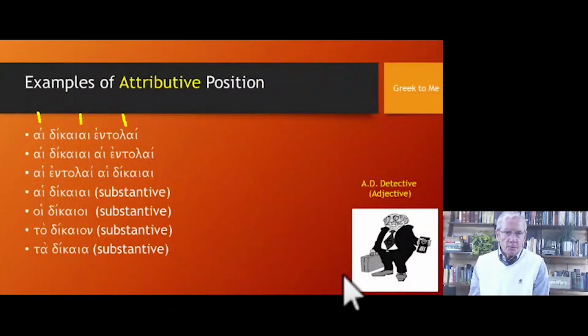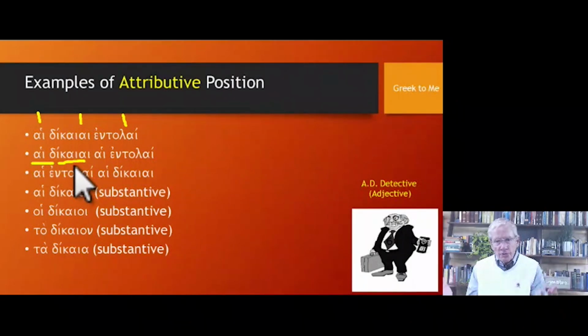The second example, hai dikai hai entolai. The parsing again is the same. Now notice here that we have the definite article precede our adjective. It's still used as an attribute. We have four words here, but this also would be translated as the righteous commandments. And we'd leave out in translation one of the definite articles.